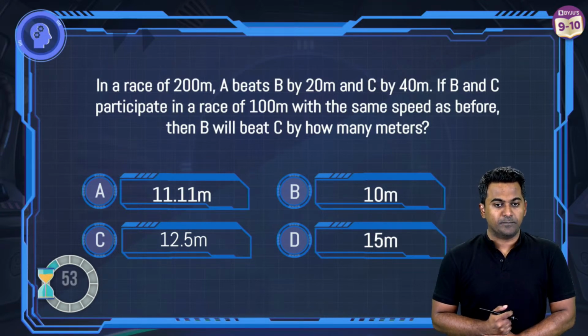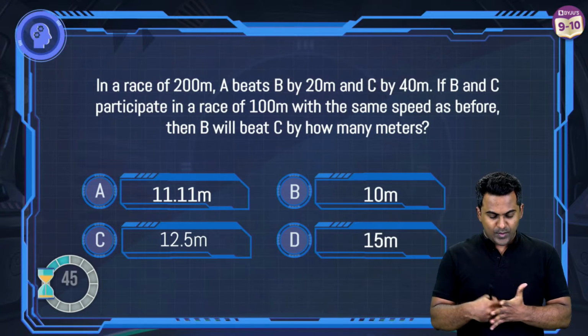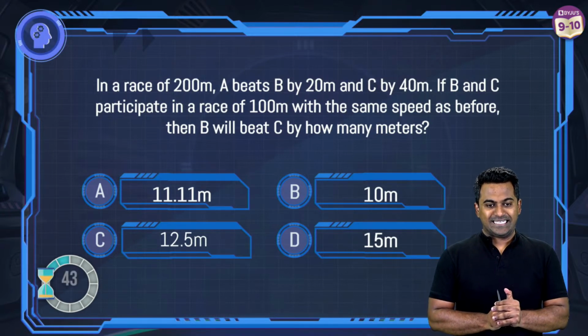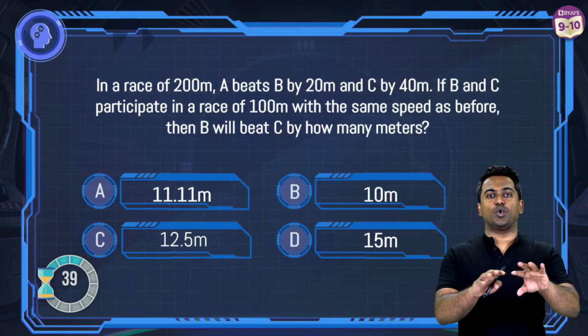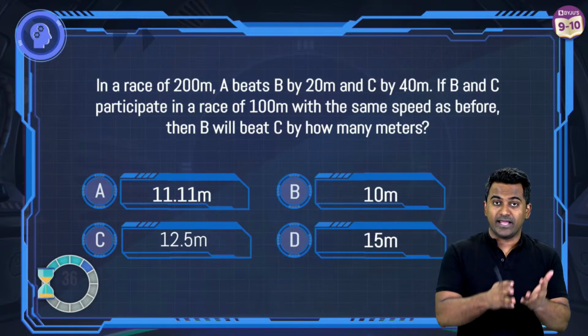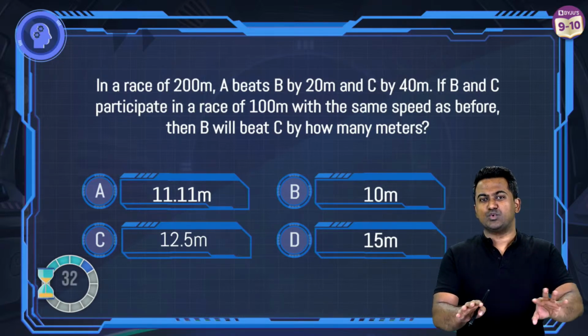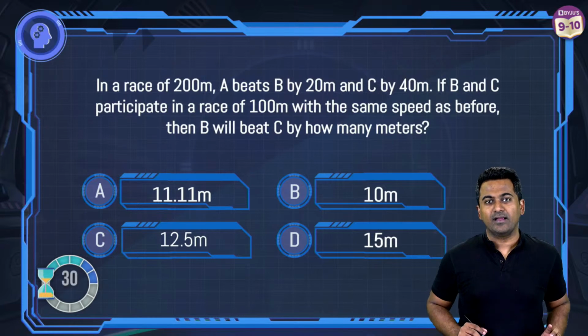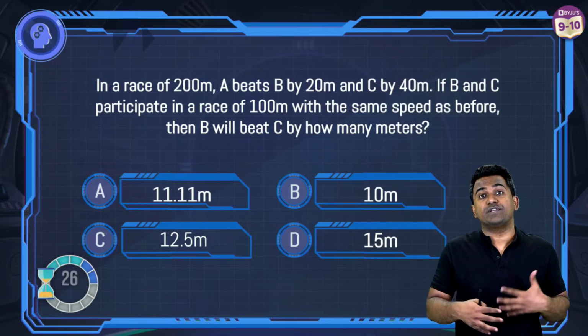Nagarajan says B. Okay, so some of you are saying C as well. B again, 10 meters. This revolves around the concept of proportion. Direct proportion, inverse proportion. I'm sure you guys have studied these two concepts in your lower grades, right? So this is a question that revolves around that idea.